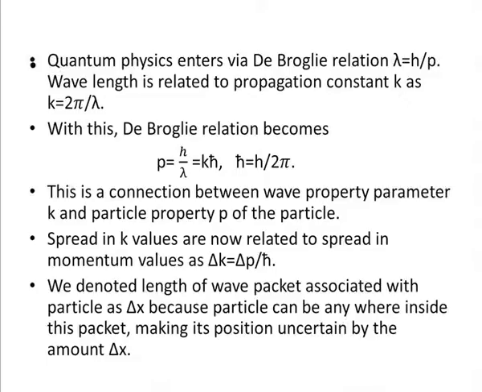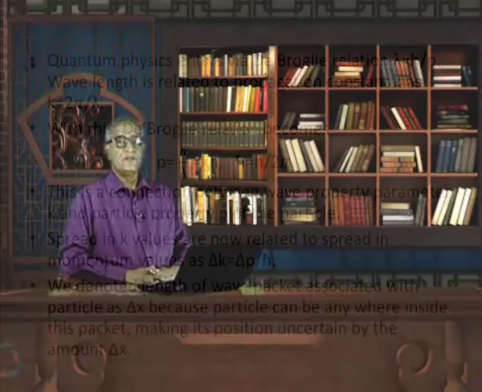We denoted the length of the wave packet associated with the particle as delta x because the particle can be anywhere inside this packet, making its position uncertain by the amount delta x. Because we talked of the uncertainty. What is uncertainty? Uncertainty means as far as it is in the packet, we do not know where it is in the packet. The size of the packet is delta x. So, naturally the uncertainty in x is delta x.